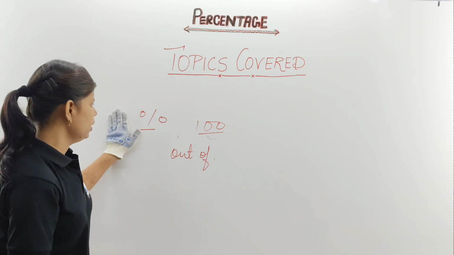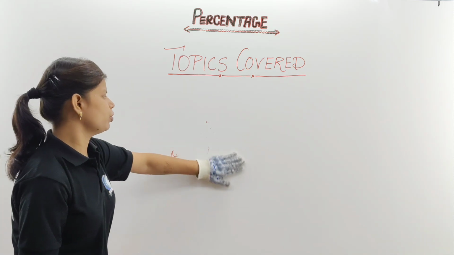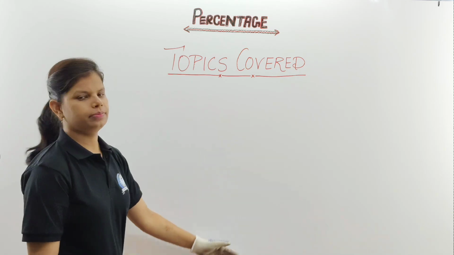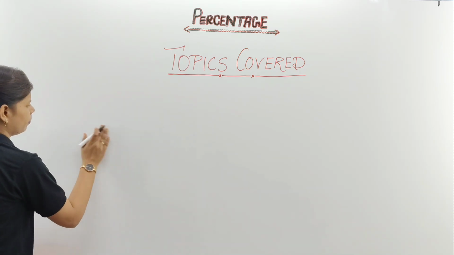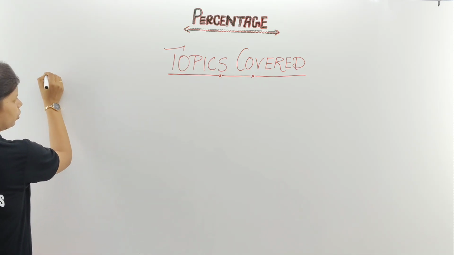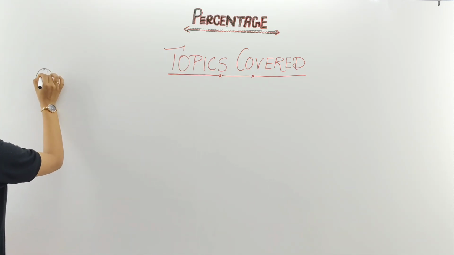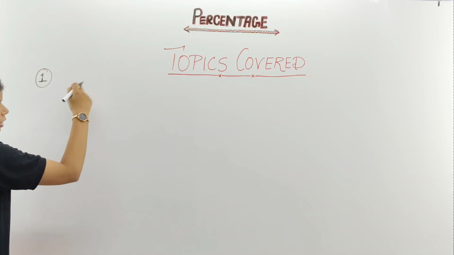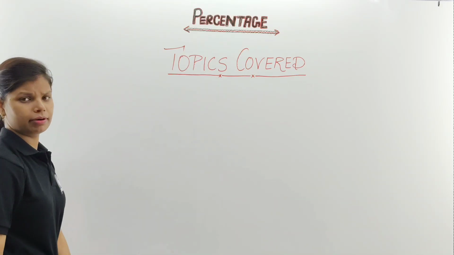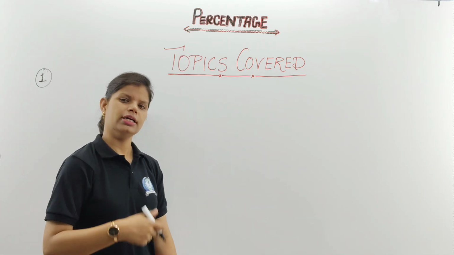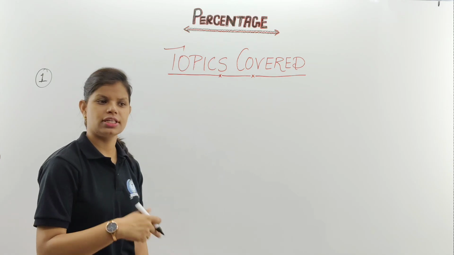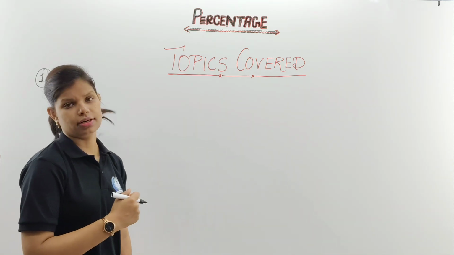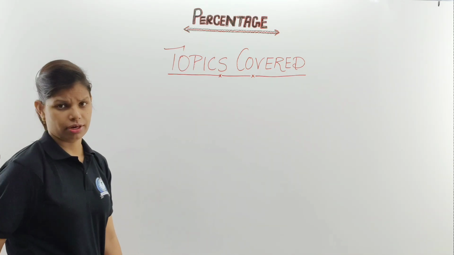That is the outline. Now let's move to the main part of ours, that will be your topics covered. What are the topics which we are going to learn in this? First, we are going to learn about introduction of percentage. You will write point wise. These topics help you, because when you read your book and whatever syllabus you have, you can match whether the topic taught by ma'am matches your syllabus or not. That is very important for you. That's why whenever we start a new chapter, we discuss the topics covered. That is my main motto that I am sharing with you.